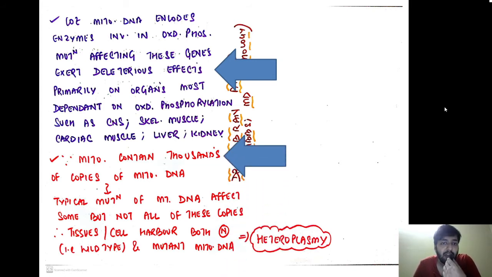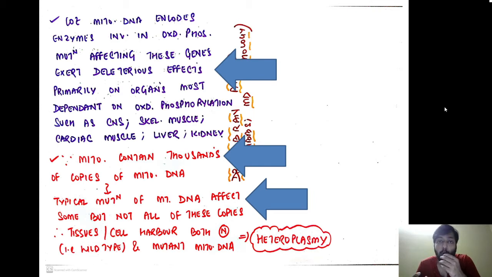Since the mitochondria contain thousands of copies of mitochondrial DNA, the typical mutation of the mitochondrial DNA affects some but not all of these copies. Therefore, the tissues or cells harbor both the normal, that is the wild type, as well as the mutant form of the mitochondrial DNA. This concept is called heteroplasmy. An MCQ may ask that heteroplasmy is a feature of mitochondrial inheritance, mitochondrial disorders. So remember that not all of the mitochondrial DNA will be mutated.